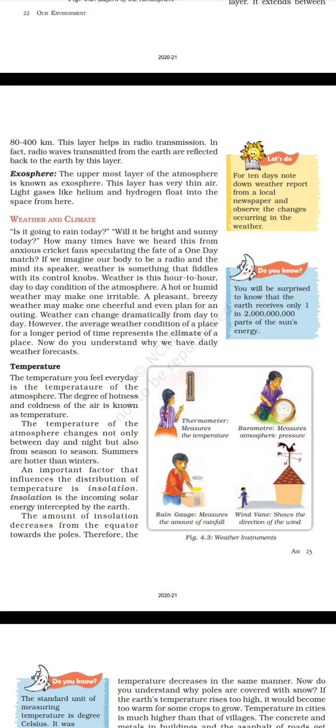Let's do. For 10 days, note down the weather report from your local newspaper and observe the changes occurring in the weather. Do you know? You will be surprised to know that the earth receives only one in 2,000,000,000 parts of the sun's energy. Weather and climate. It is going to rain today.